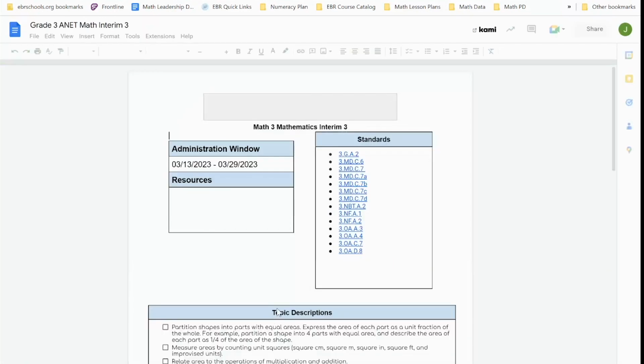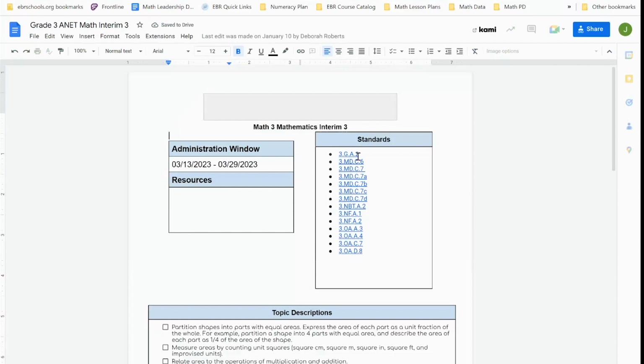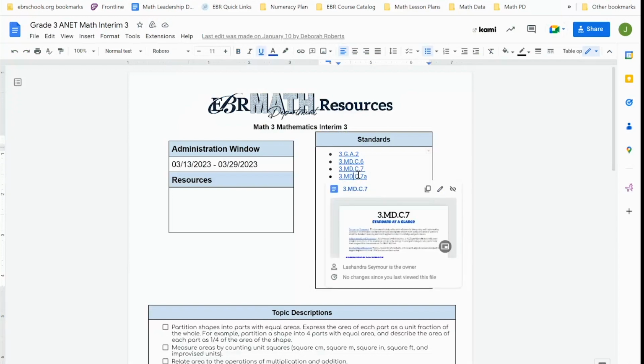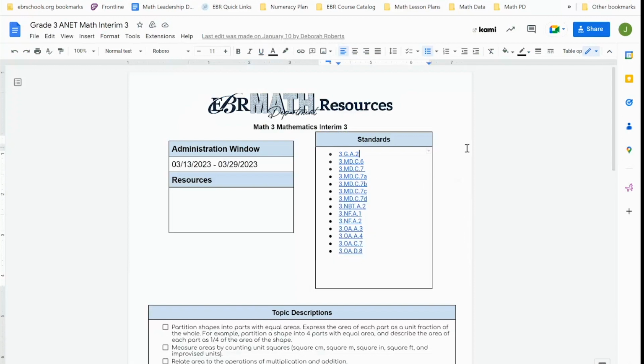This look ahead document gives you the descriptions of what students need to know, as well as the standards that students need to have mastered, because these are the standards that will be on the assessment. Clicking on any one of these standards will link you to our standards at a glance document, so you again have an idea of what that standard is looking for.